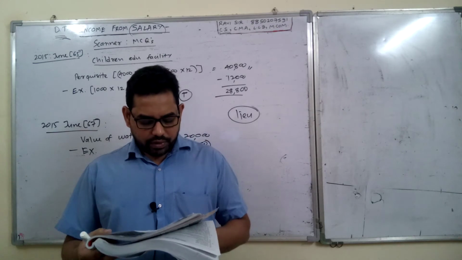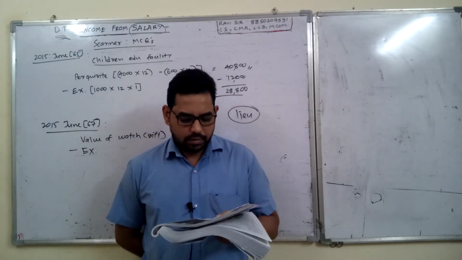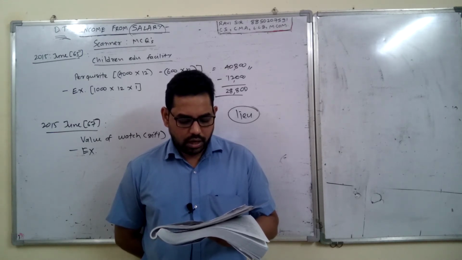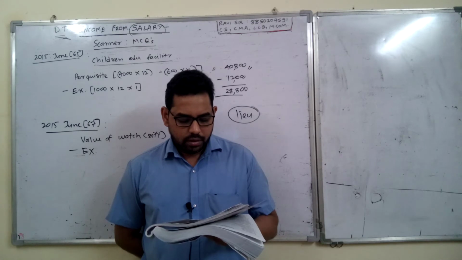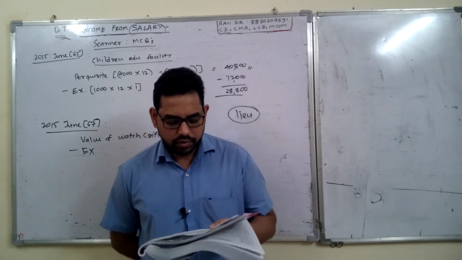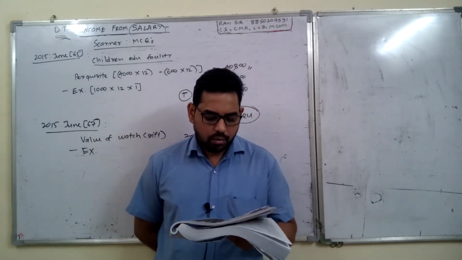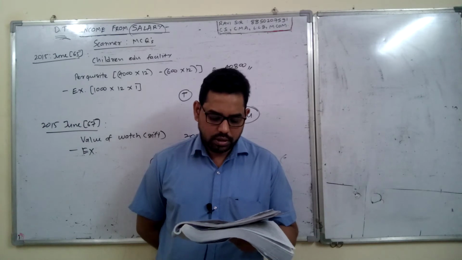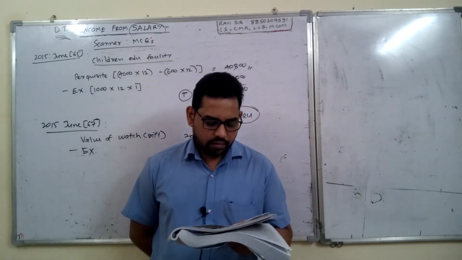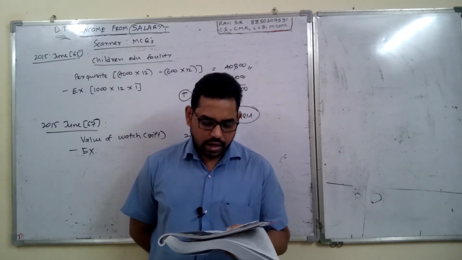Then 2015 December, question number 15. HSK LLP had taken a Keyman insurance policy on the life of its managing partner. The policy matured on 13 September 2020 and an amount of 75 lakh was paid by the insurers to the managing partner. The amount so received on maturity of the policy by the managing partner is fully exempt, 50% of 75 lakh exempt, 75 lakh taxable, or 25 lakh exempt and 50 lakh taxable.